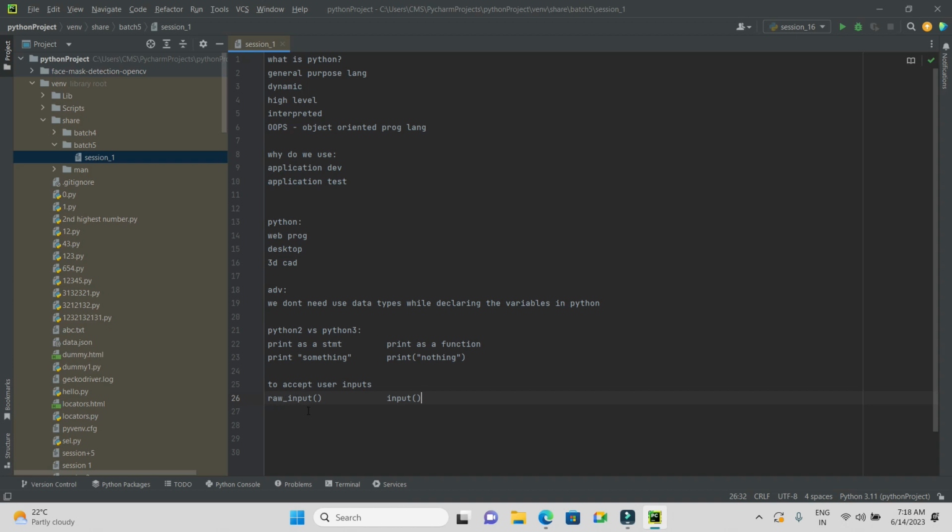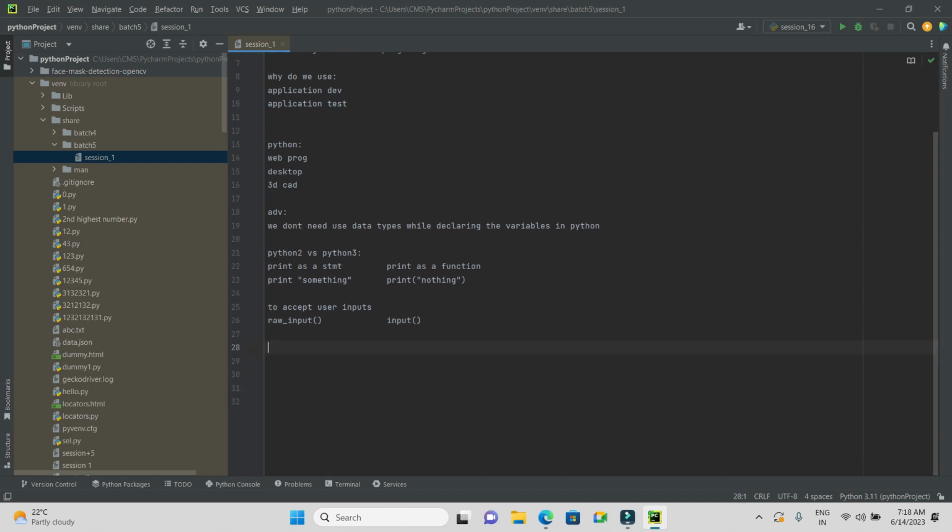Next one, the third difference. In Python 2, the implicit string type is ASCII, whereas in Python 3 it's not ASCII, it's Unicode. So what is ASCII? American Standard Code for Information Interchange.